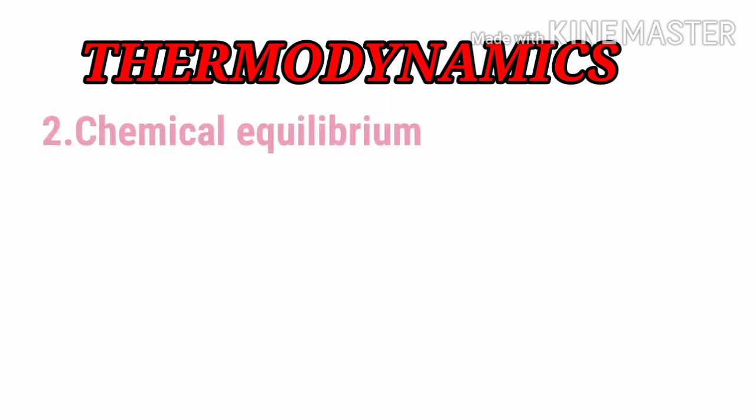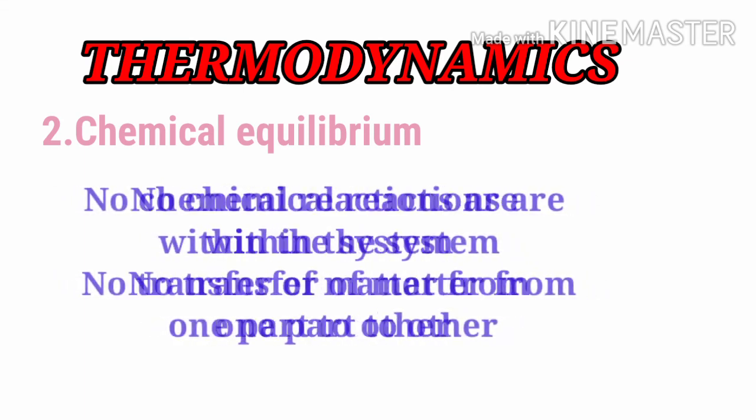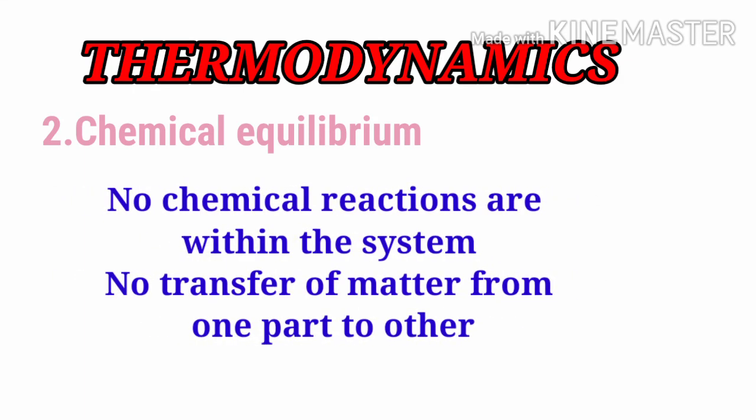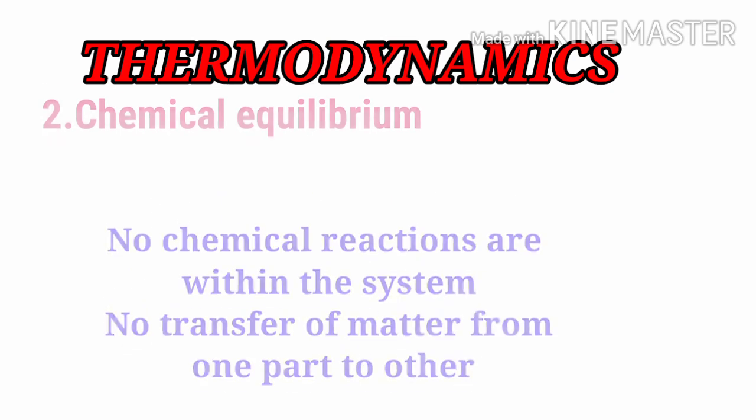A system is said to be in chemical equilibrium if no chemical reactions are going on within the system. So then we can say that it is in chemical equilibrium. I will repeat one more time: if no chemical reactions are going on within the system, then we can say the system is in chemical equilibrium. One more important characteristic is that there is no transfer of matter from one part to the other part during this chemical equilibrium state.